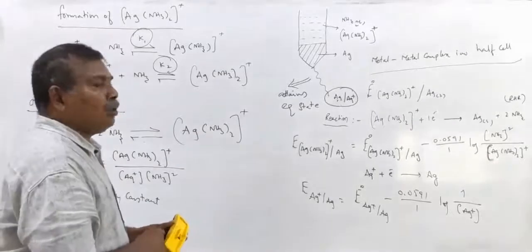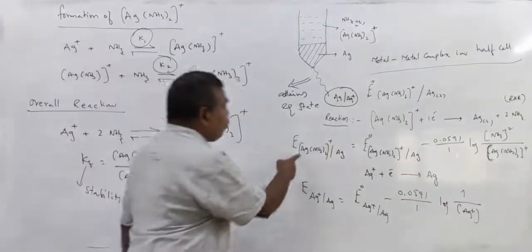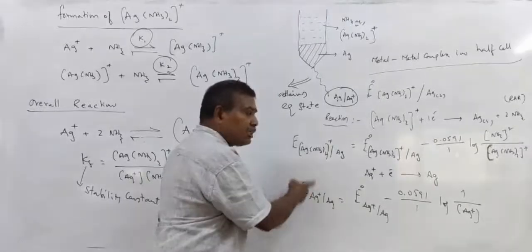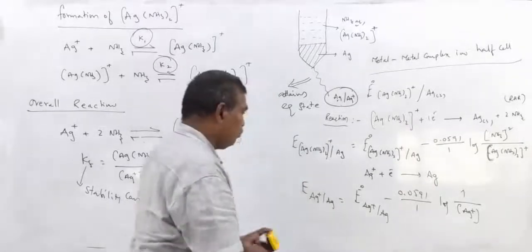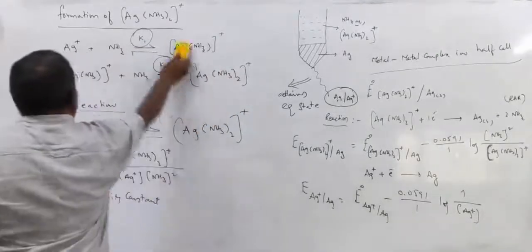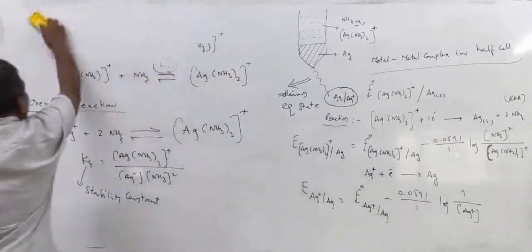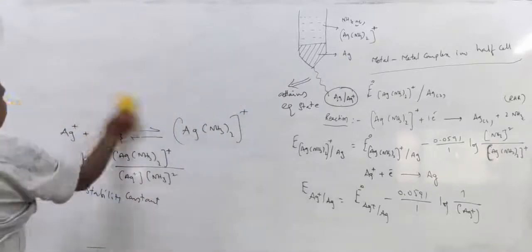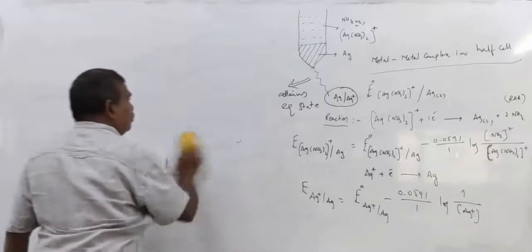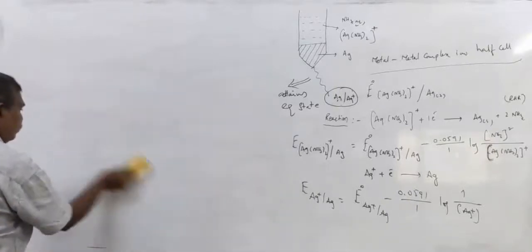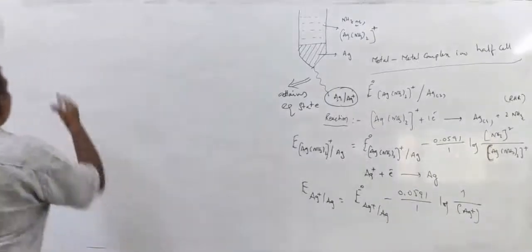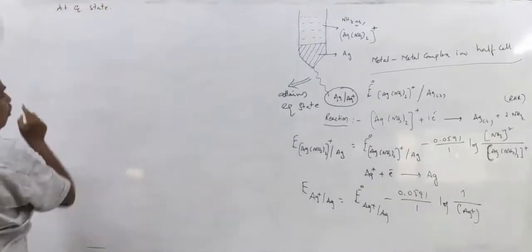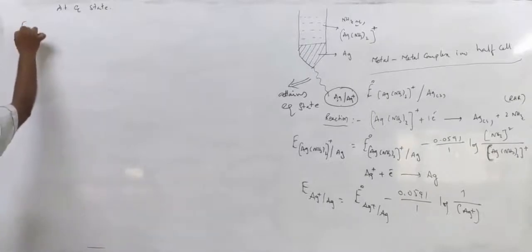Then E cell is 0, right? So then the electrode potentials of these two electrodes are the same. So at the equilibrium state, electrode potentials of both the electrodes are the same.